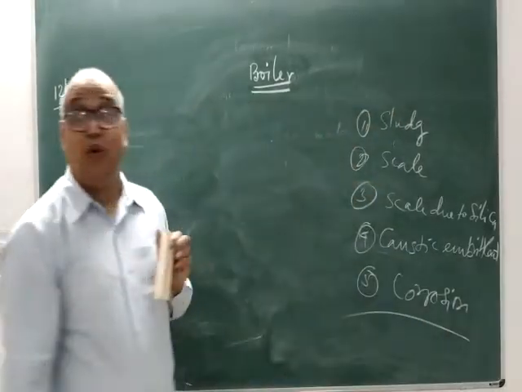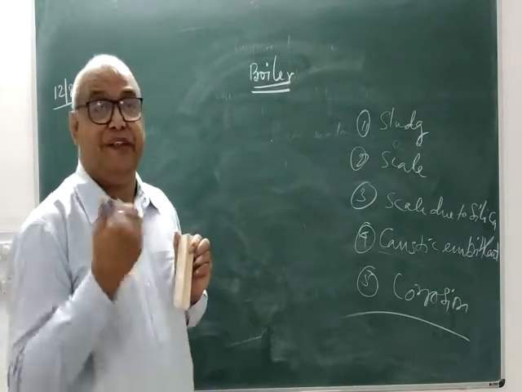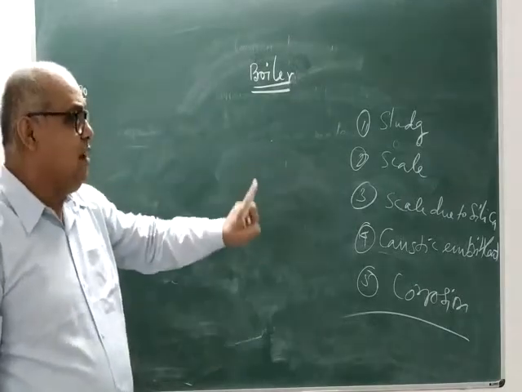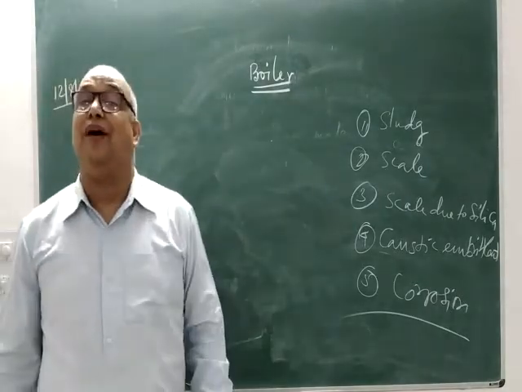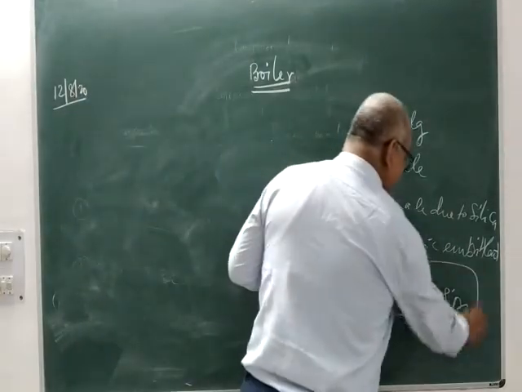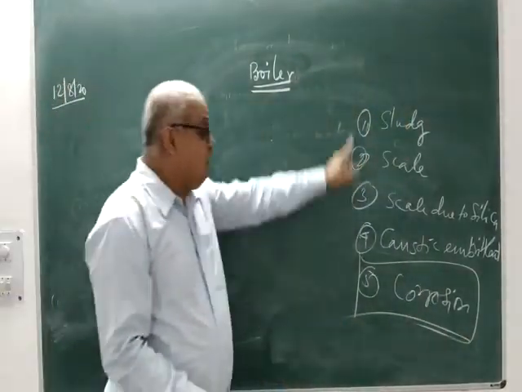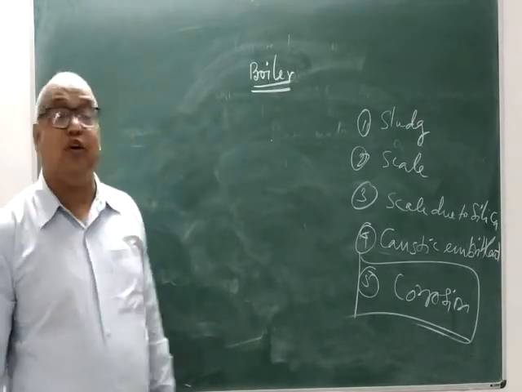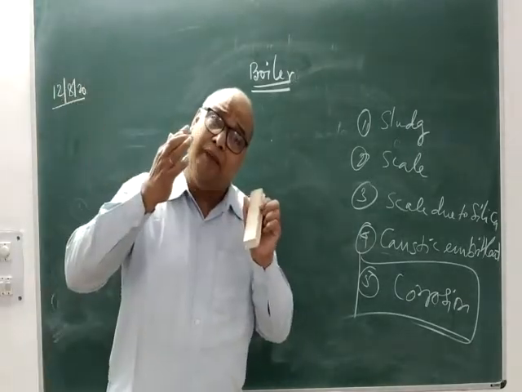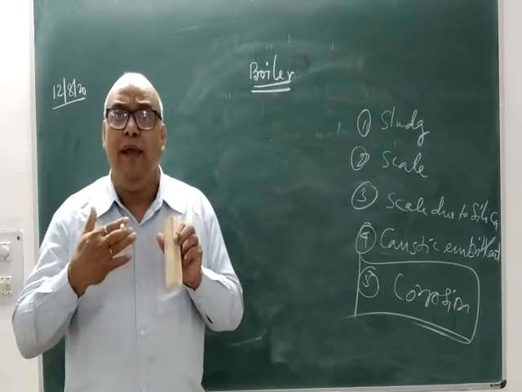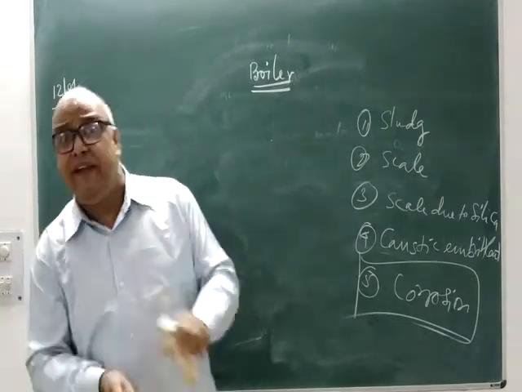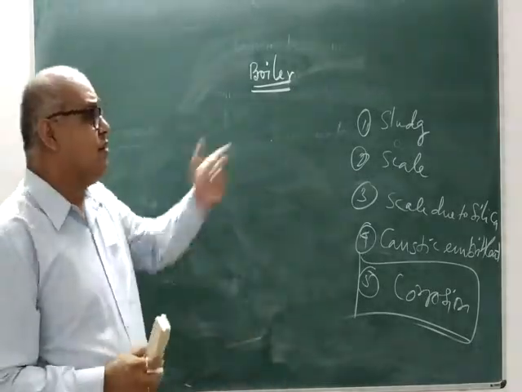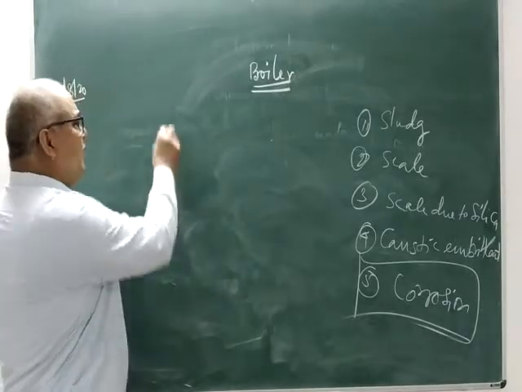These are the different problems which may appear in our boiler if the quality of water being used as raw material is not ensured. What are they? Sludge, scale, scale due to silica, caustic embrittlement and corrosion. Our concern is this one. But the rest, that is sludge, scale, silica, caustic embrittlement, also have some kind of role in causing corrosion or increasing the severity of corrosion, either directly or indirectly. And that is why we are going to discuss them one by one slowly. Number 1, let us start with sludge.